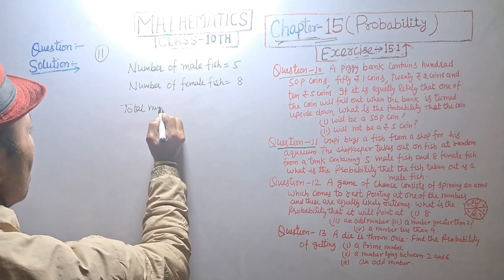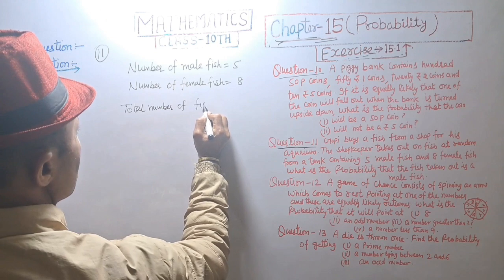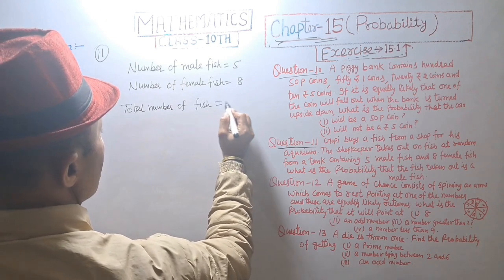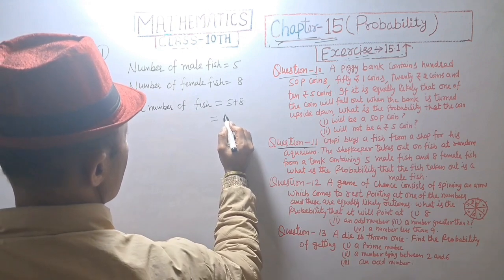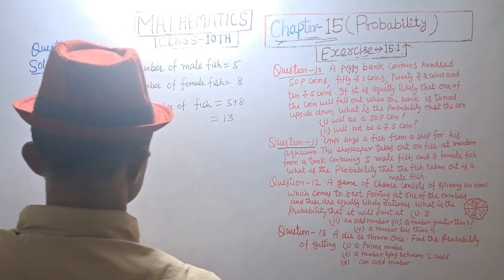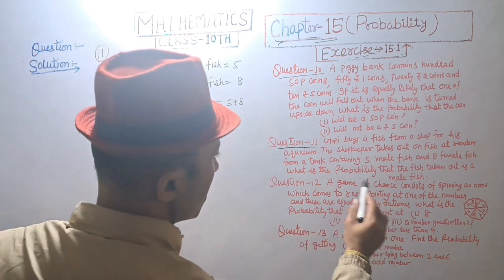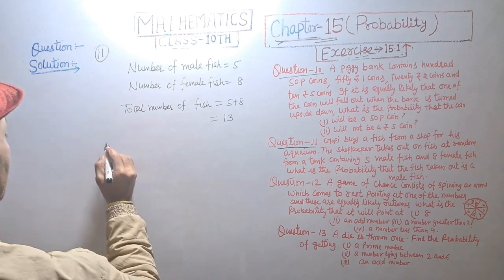Total number of fish is equal to 5 plus 8 equal to 13. What is the probability of male fish?